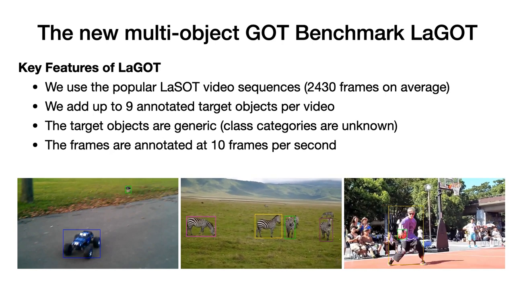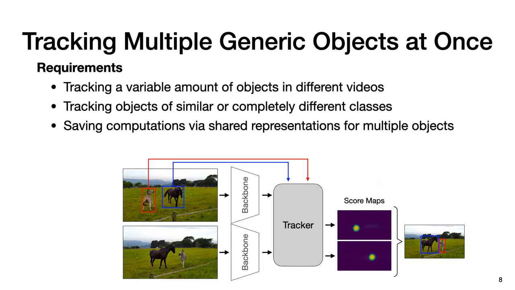So now let's focus on our tracking method. To track multiple generic objects at once, our method needs to meet several requirements. It must be able to track a variable amount of objects in different videos. It might need to track objects of very similar or completely different classes in a video. Lastly, it is crucial that such a method uses shared representations for multiple targets to reduce the computational cost.